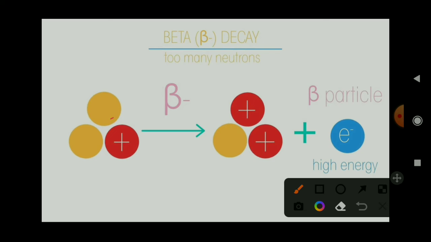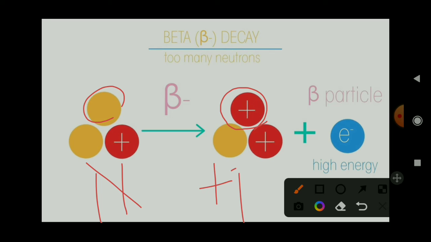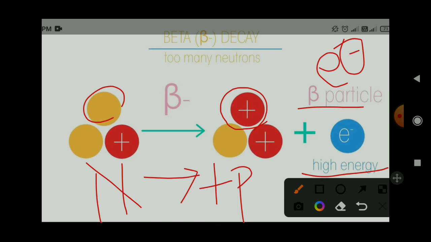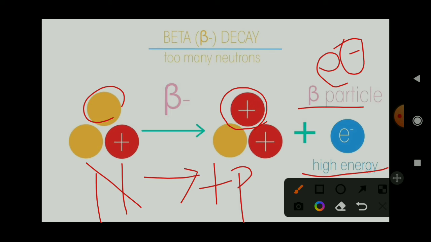For example, let's see an atom. For stability in the nucleus, a neutron gets converted into a proton by radiating a beta particle, which is nothing but an electron. You know that a neutron is neutral.